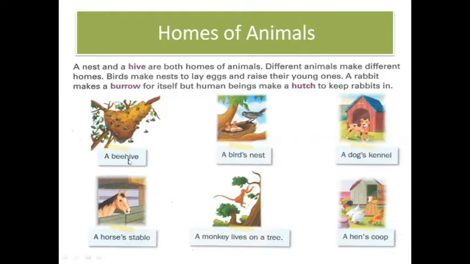Now, where does the bee live? In the beehive. Where do the birds live? In the nest. And where do the dogs live? In the kennel. The horse lives in the stable. And where will the monkey live? The monkey lives on the tree. And the hen lives in the coop. Cows live in the shed. And the squirrel lives on the tree.